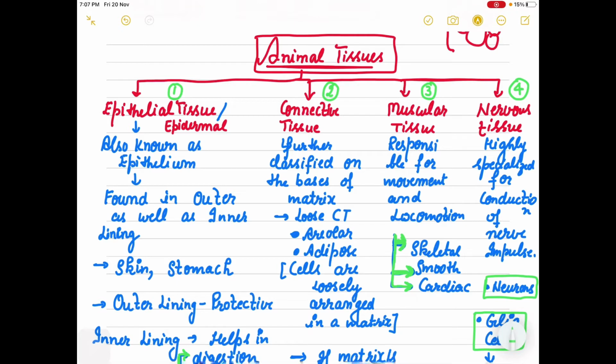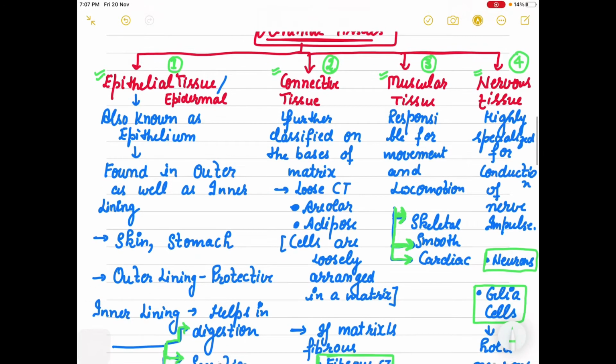This is the picture of your chapter, what we have to discuss in this chapter. We have to discuss these four tissues in complete detail: the outer layer tissue, that is the epithelial one, then connective, muscular and nervous tissue.